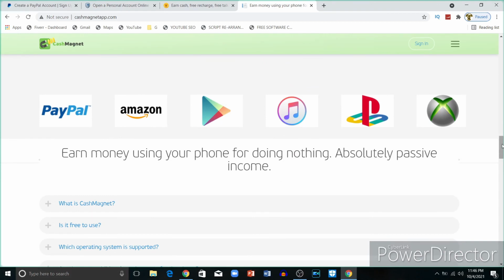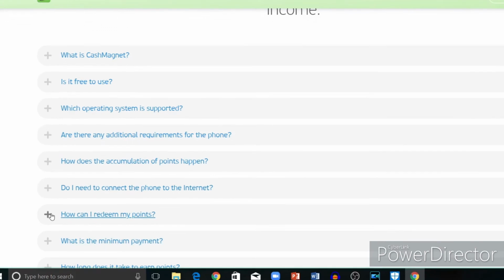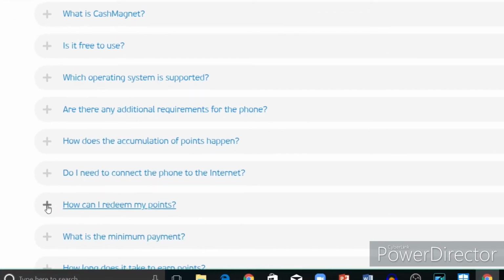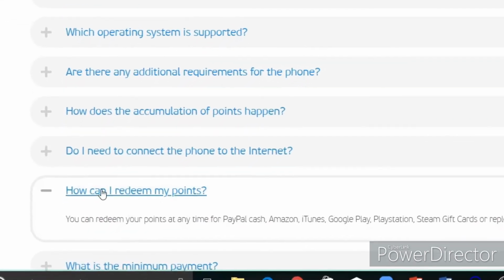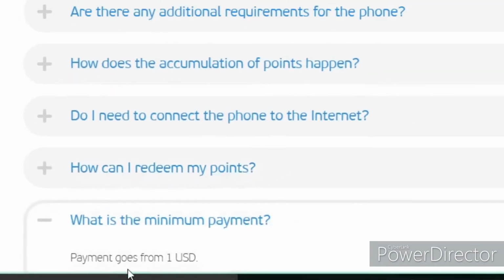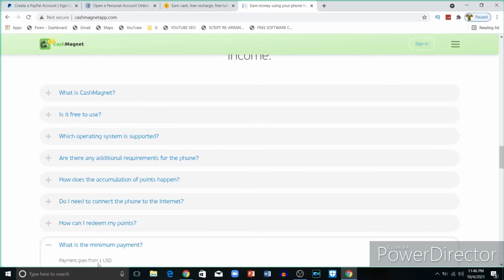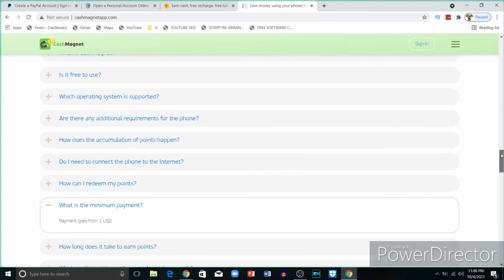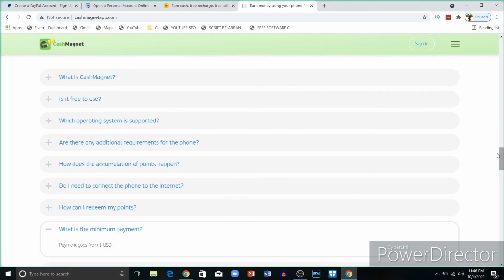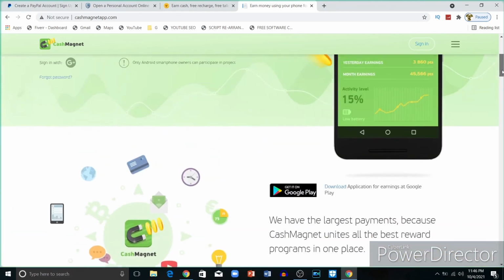There is one question here. I guess you can ask yourself, what is the minimum to redeem? As you can see, after you reach the minimum payout, payment starts from $1. If you reach a minimum of $1, you get paid this money, and it's easy to get paid. So as you can see, it is simple. $1 is easy. But you can also just accumulate it to grow to bigger amounts, as much as $100.